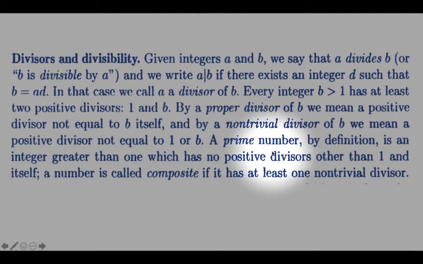A prime number is an integer greater than 1 which has no positive divisors other than 1 and the number itself. That is, it has no positive divisors other than the trivial divisors. Similarly, a number is called composite if it has at least one non-trivial divisor.